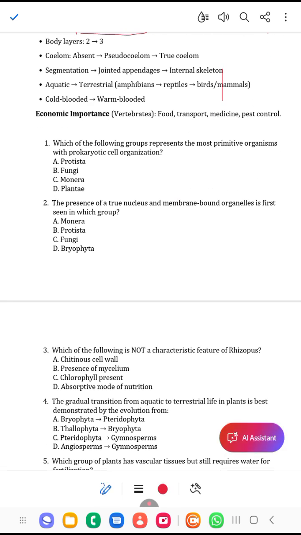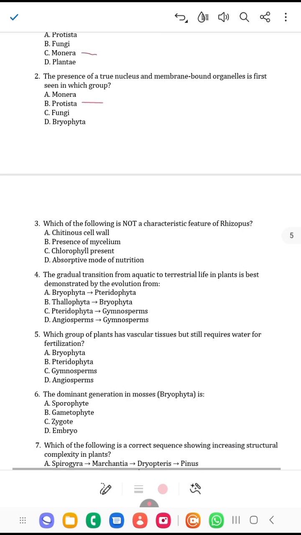Now let's quickly answer some of these simple questions. Which of the following groups represents the most primitive organism? That's the kingdom Monera. These are the prokaryotes. The presence of true membrane-bound organelles is first seen in which group? That's the kingdom Protista. They are unicellular eukaryotes, and eukaryotes have a well-defined nucleus. Then number 3, which of the following is not a characteristic feature of rhizopods? The answer is C. Fungi do not have chlorophyll. They are not able to manufacture their own food by themselves.